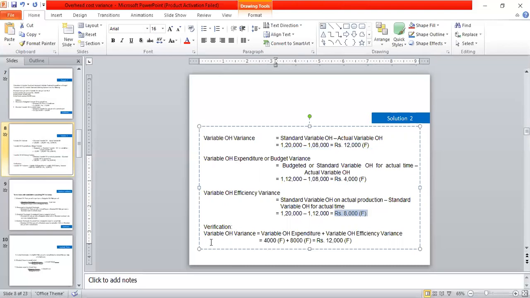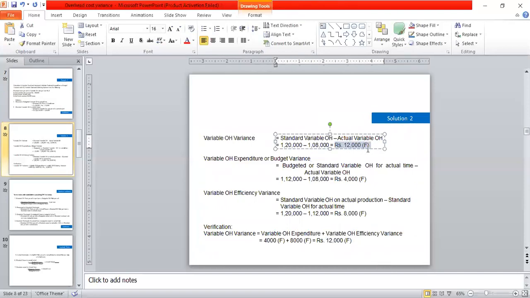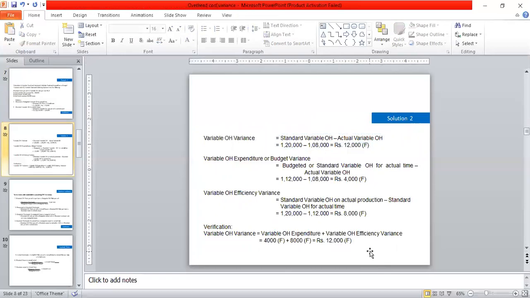As the formula tells, variable overhead variance is equal to variable overhead expenditure variance plus variable overhead efficiency variance, means variable overhead expenditure variance is 4,000 and variable overhead efficiency variance is 8,000, that is equal to 12,000 variance, that is equal to this amount, and we have cross verified the figure to get our result correct.